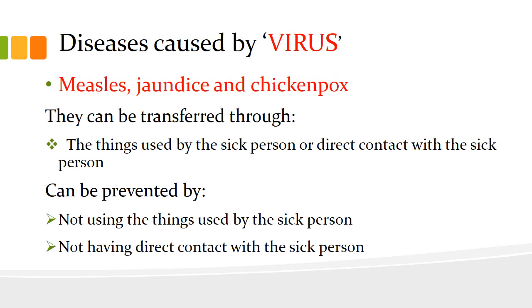So the first thing, diseases caused by the virus. They are measles, jaundice and chickenpox. These all 3 diseases can be transferred through the things used by the sick person or when we come in direct contact with the sick person. And how can these diseases be prevented? Obviously they are communicable, so these can be prevented by not going for direct contact with the sick person or not using the things which are used by the sick person.